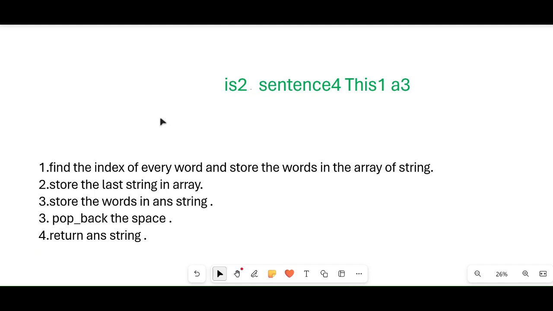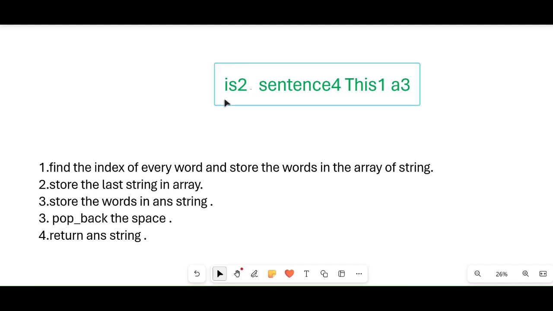So firstly, to solve this question, we have to create an array of strings. Also create a string which we have to return. Suppose the string is temp, and there is an array of strings that stores the words in their exact positions.